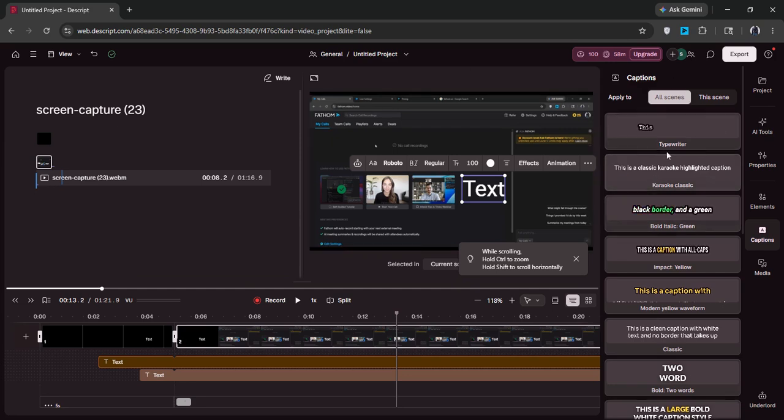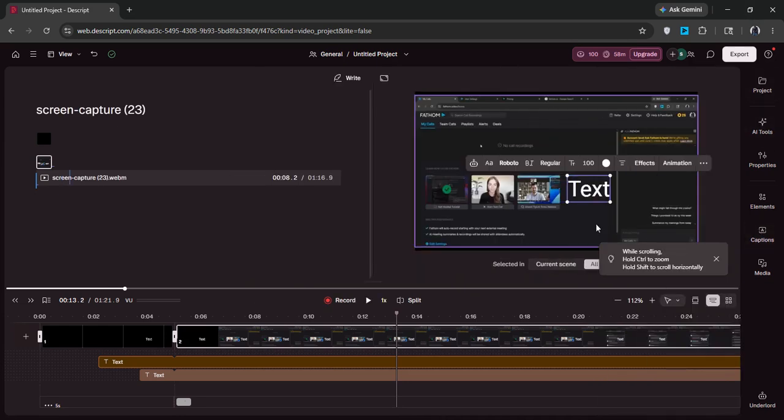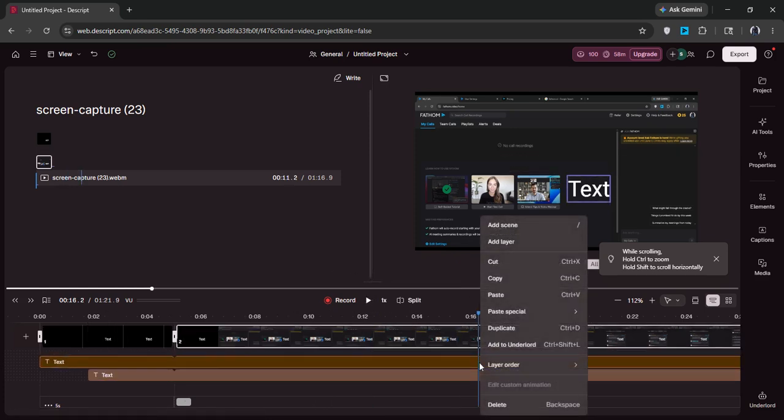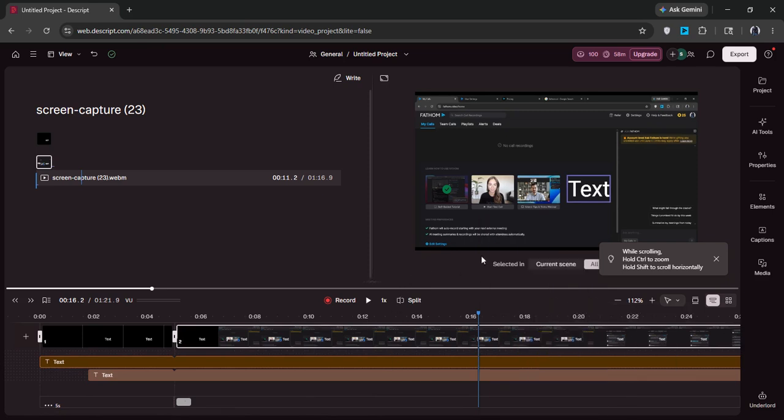Third, if the entire transcript is off, select all text with Seek to A, then drag the first line to the correct start point. The rest follows. Fourth, for regenerated audio issues, Descript's Regenerate feature can break sync. The fix is to manually realign the regenerated section by dragging its text block.